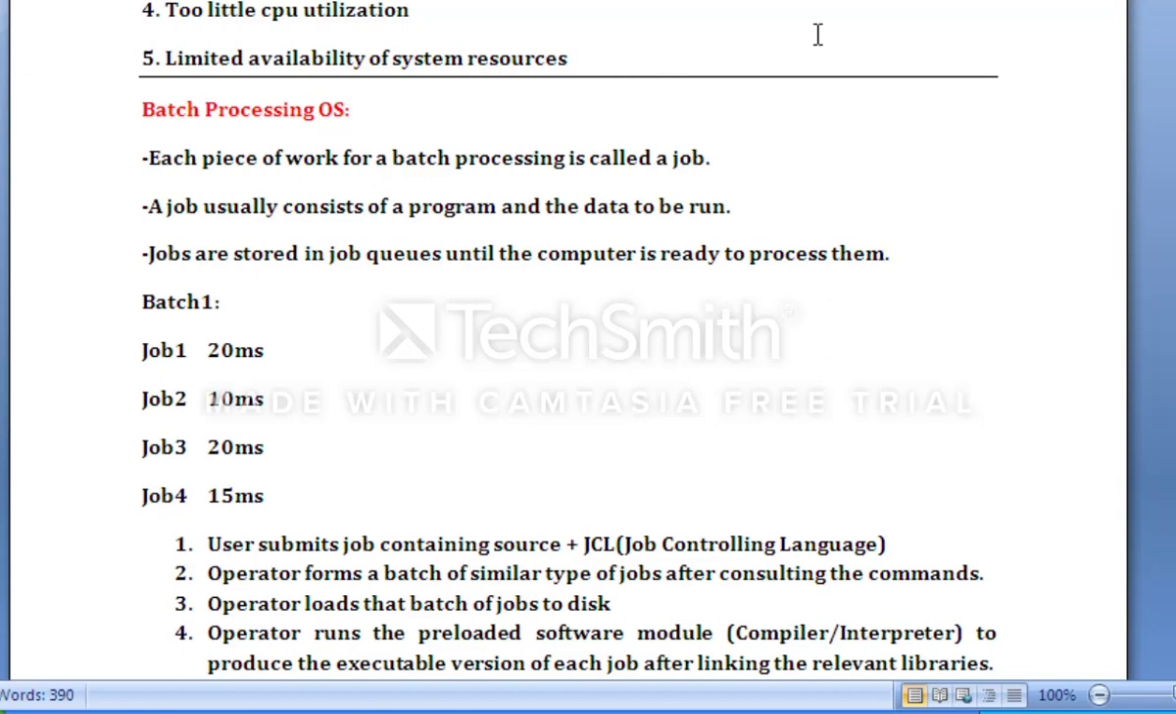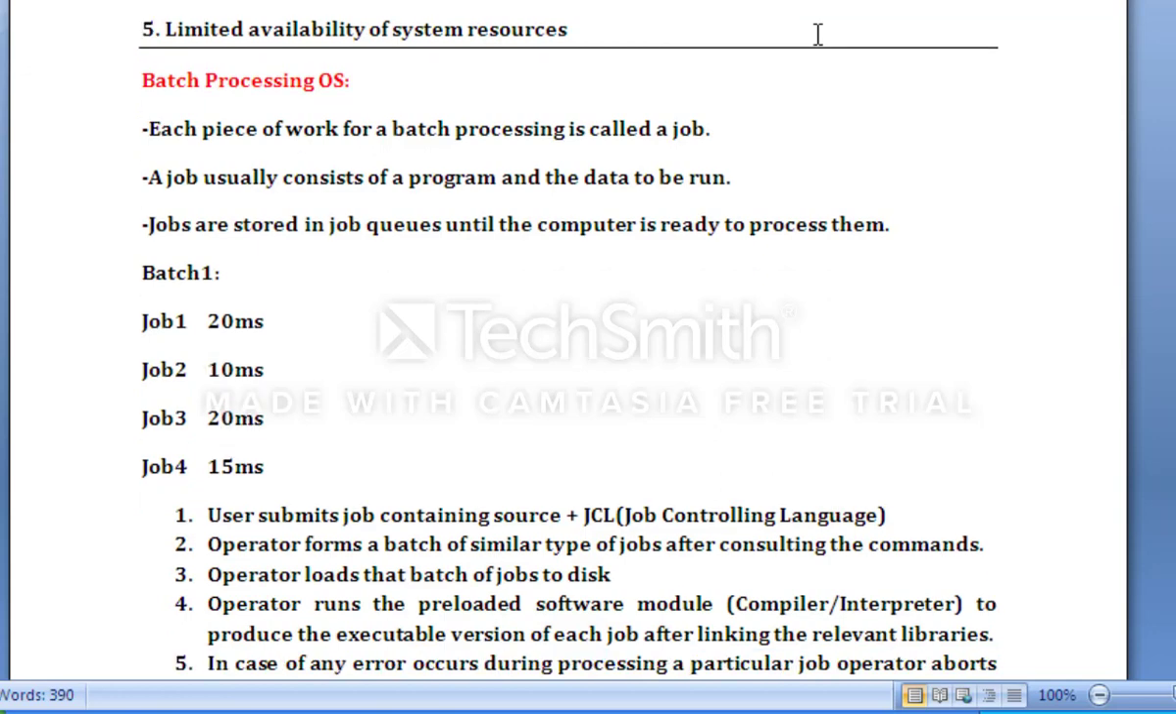So batch processing is quite easy, and the utilization of CPU is better than serial processing, because we evolved so that we can execute many jobs continuously into the RAM. In serial processing, each and every job we need to process manually, but here we can process batch 1 simultaneously in the RAM.